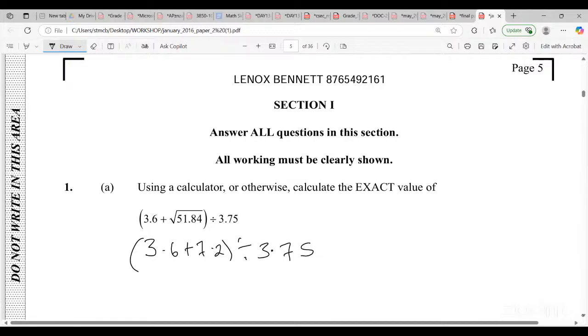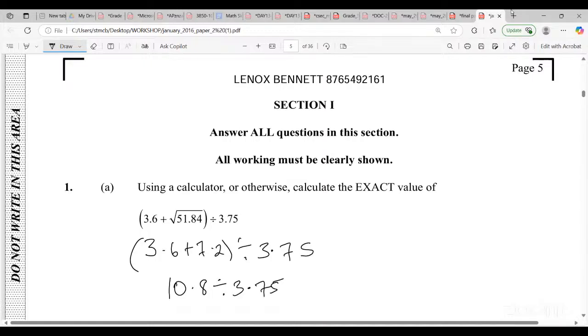So we add 3.6 to the 7.2, which works out to 10.8. Now that we have 10.8, we just click divide and then 3.75.